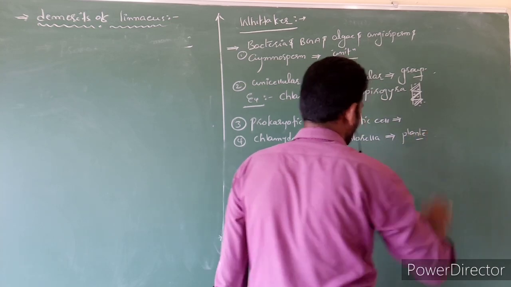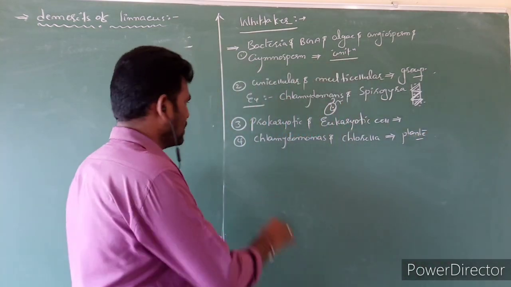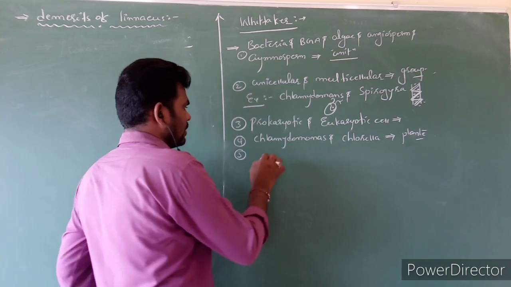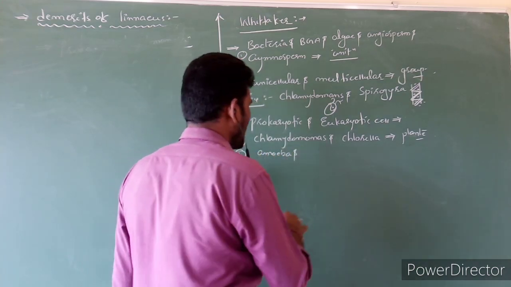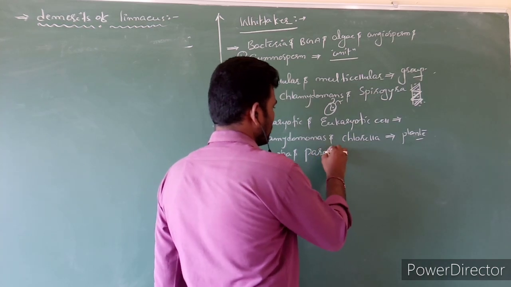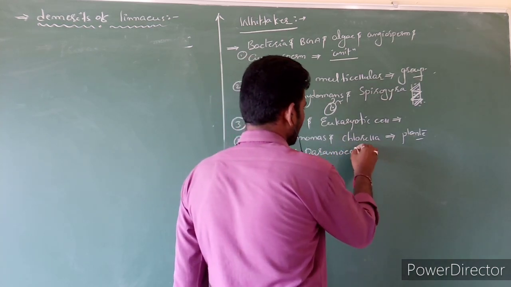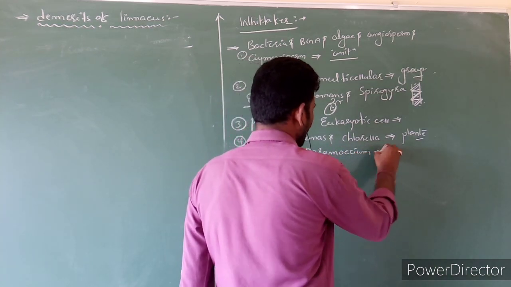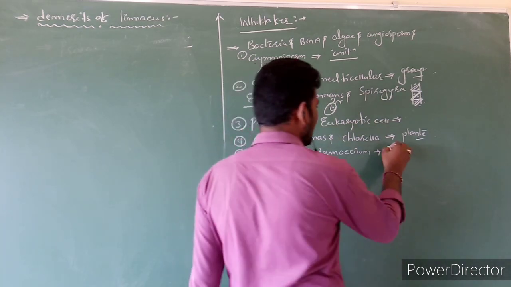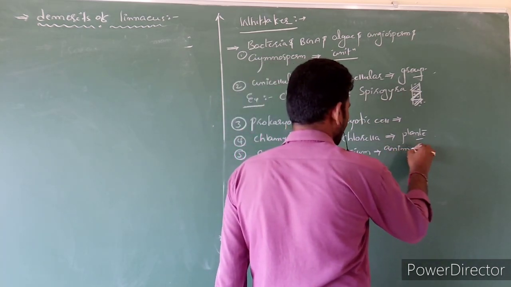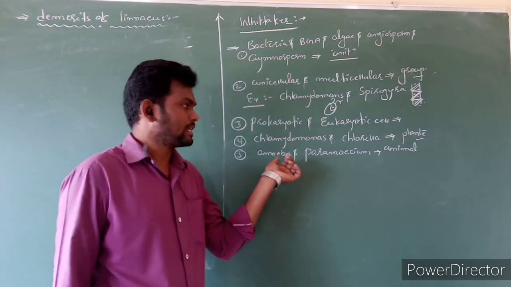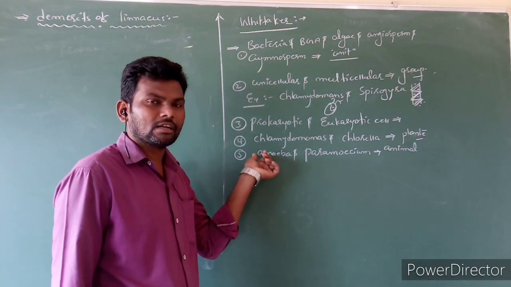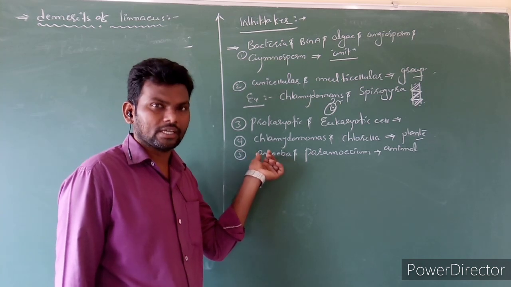They considered them as plants. And next, amoeba as well as paramecium, they considered as animals. So this is a classification, an earlier classification before Whittaker.